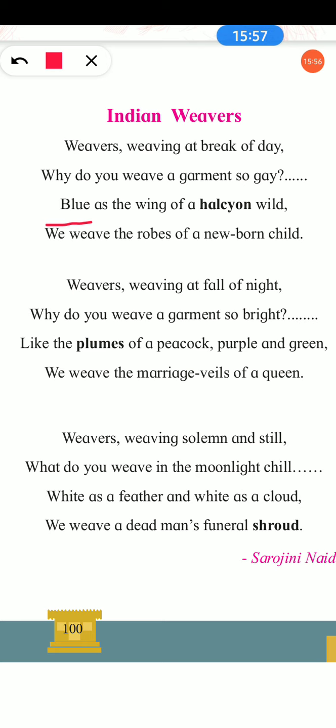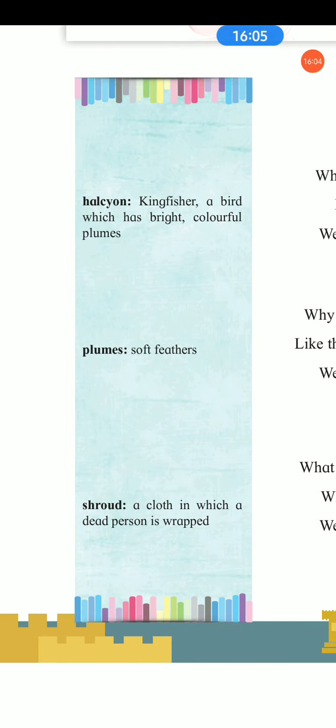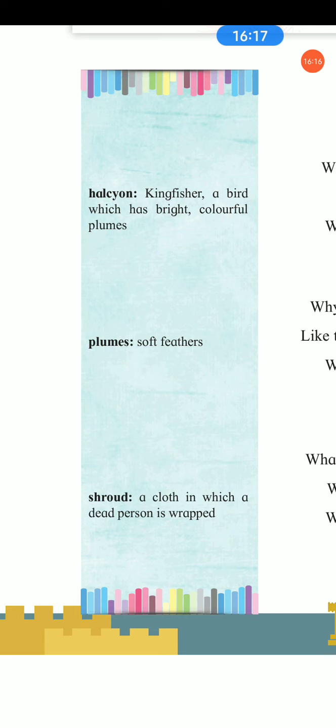Blue as the wing of a halcyon wild. Now here halcyon is a new word for us. What does it mean? Halcyon means here kingfisher, a bird which has bright colorful plums. Now what does plums mean? Plums means soft feathers. Here downside the second word's meaning is also given. Plums means soft feathers.